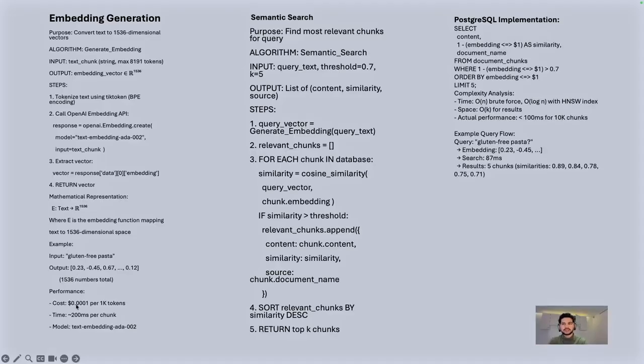And our performance: the price is really low. You can see for 1K tokens, it's going to cost us this much. And we have 200 milliseconds per chunk for uploading and embedding time. On the other hand, we have the semantic search, as I explained. It works based on the threshold, and a user can decide that threshold. Basically, if you have a generic document, or you want the AI to be more creative, you can lower the threshold. But if you want to be strict and want the AI to be 100% sure that the content exists in your uploaded document, you raise the threshold.